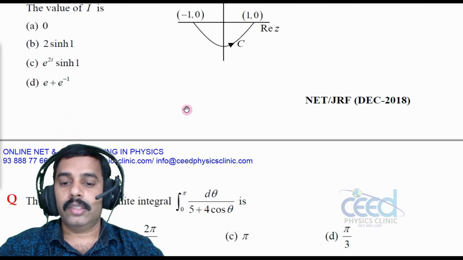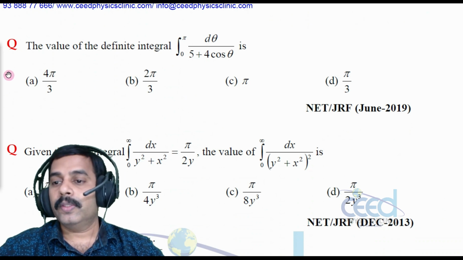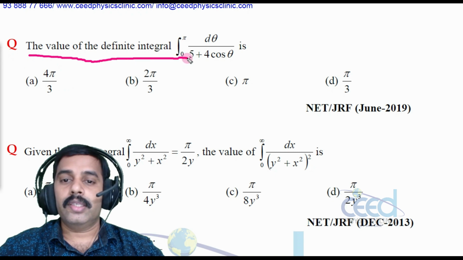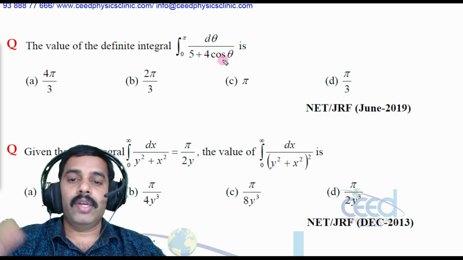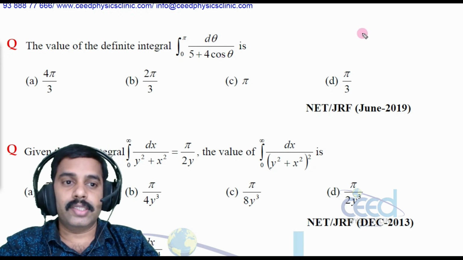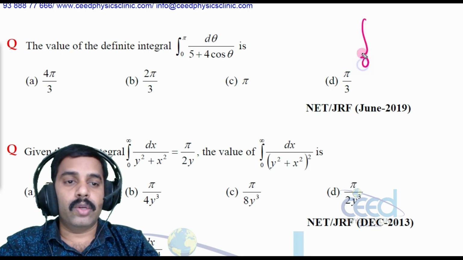All right. Now let us come to another problem. The value of the definite integral from 0 to pi of d theta by 5 plus 4 cos theta. We have already discussed the theory, that is the integral from 0 to 2 pi of f of cos theta, sin theta.